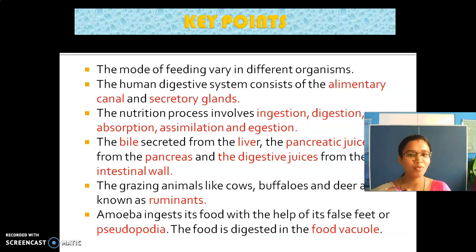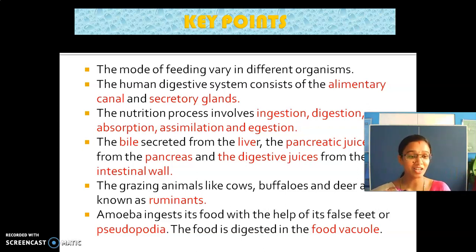And the human digestive system consists of the alimentary canal and the secretory glands. These are together called the digestive system. What is that 5-step process? Ingestion, digestion, absorption, assimilation, meaning using it for various purposes, and then egestion, that is, the waste is sent out.